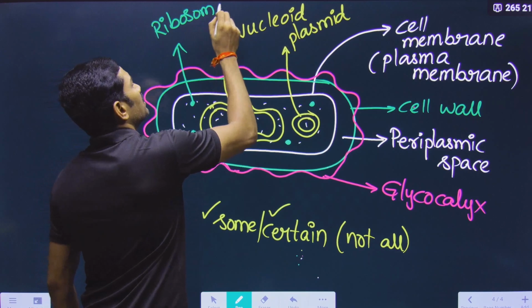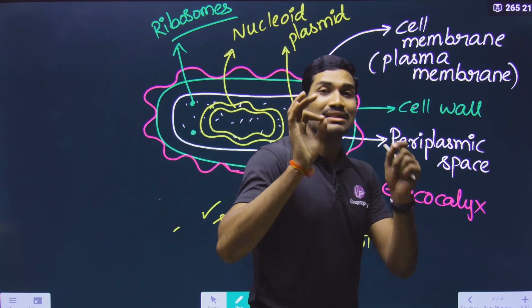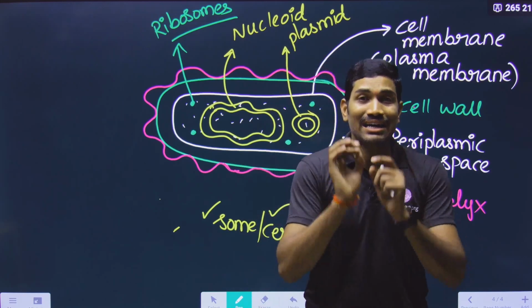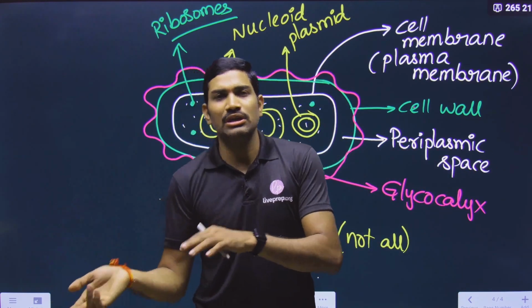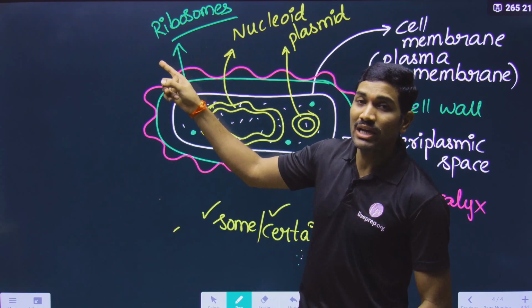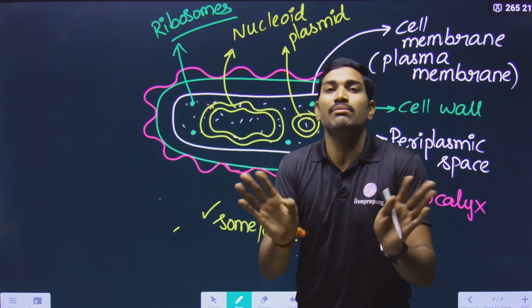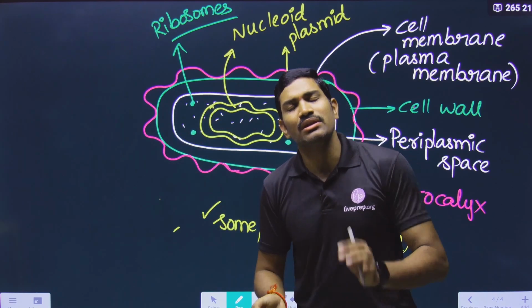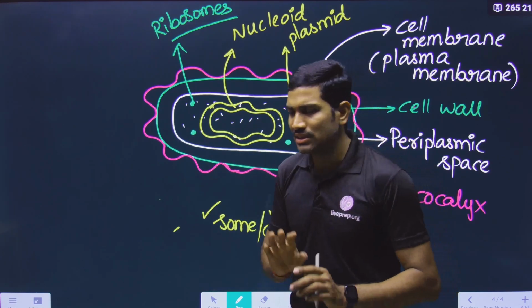And these ribosomes are present in eukaryotes also. So that is the reason why ribosomes are the organelles that are present in all the cells. All the cells means both prokaryotes and eukaryotes. All the cells have ribosomes, and ribosomes are non-membrane bound organelles. That means they are not surrounded by any membrane. And what is this concept of membrane? Slowly we will study. Anyhow, here it is not needed. In the next lectures we will study that.